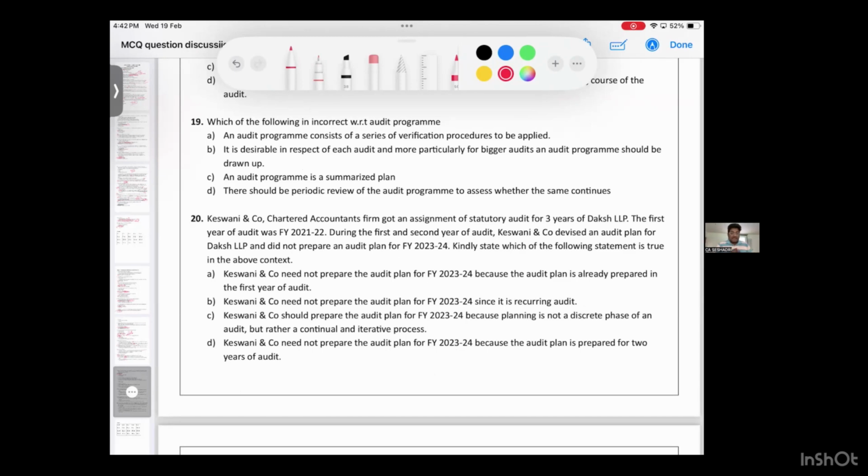What is true? Option A. Keshwani and Co. need not prepare plan for financial year 23-24 because the audit plan is already prepared. Is that correct or incorrect? Incorrect.